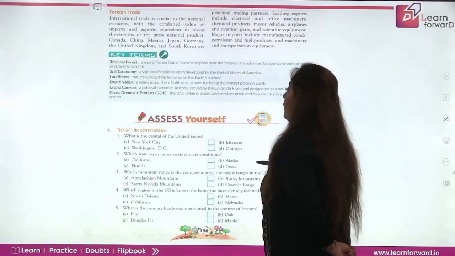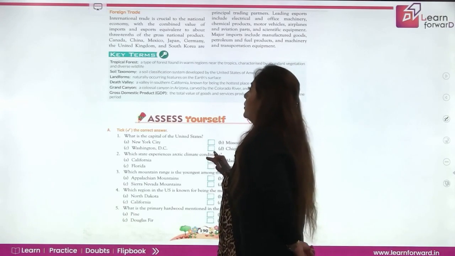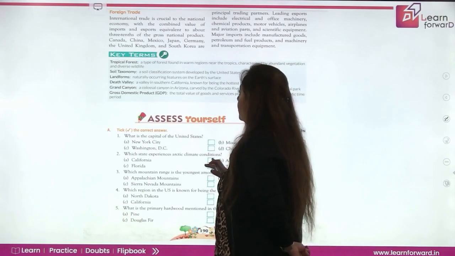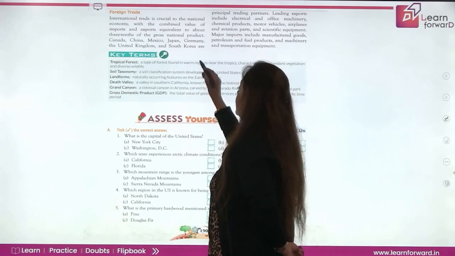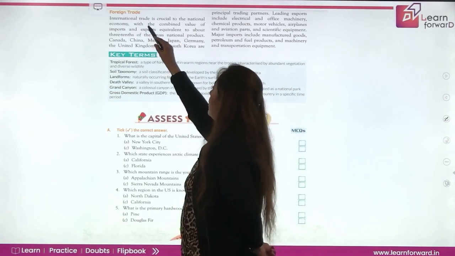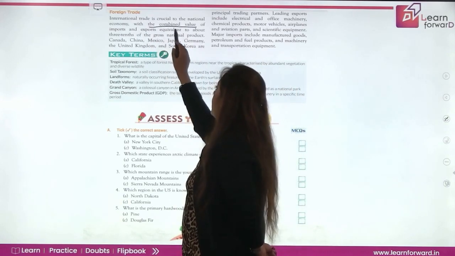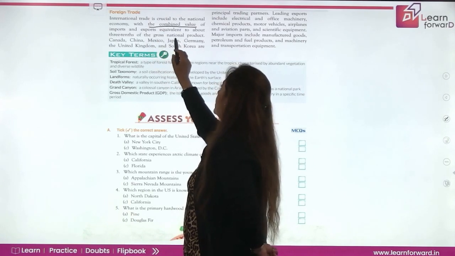Now if we talk of foreign trade, international trade is very important for an economy, and here too, because it is crucial to the national economy, with the combined value of import and export equivalent to about 3/10 of the gross national product.